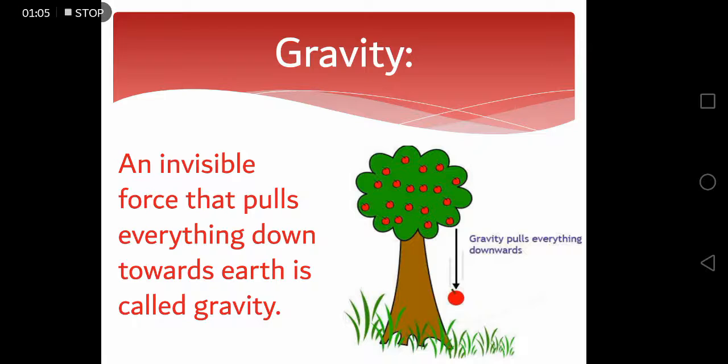Now, what is the force of gravity? An invisible force that pulls everything down towards the earth is called gravity. This is why when you let something go, it falls downwards.